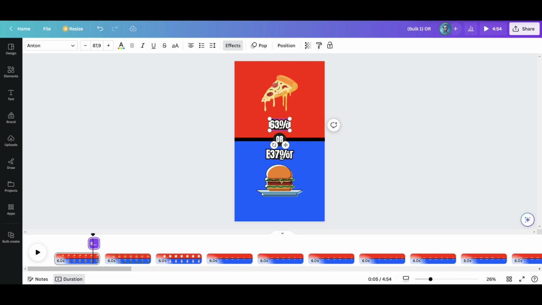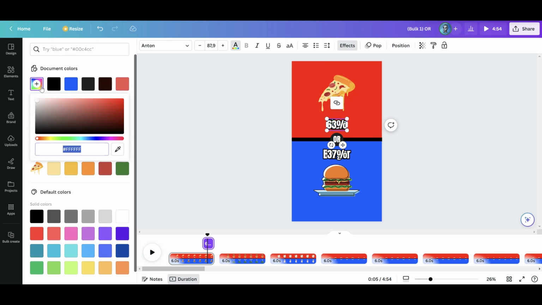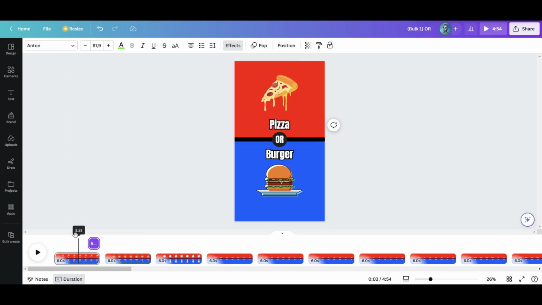Okay, we got our images, but we can add another quality detail, which consists of adding green color to the highest percentage. This way looks way better.